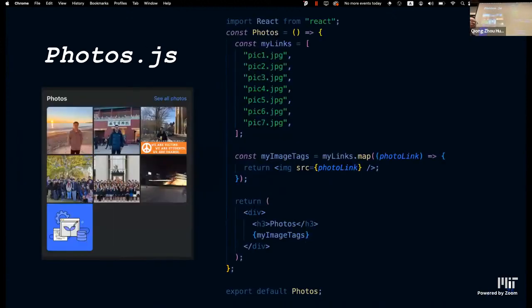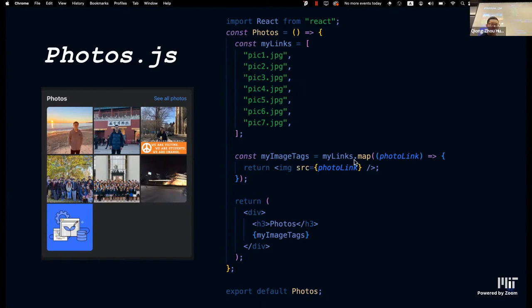So let's code up photos.js. Photos is a bit more complicated because we have a bunch of files and we want to be able to make HTML tags out of them. So let's code it without props first. As you can see, we have just an array of all the photos I want to pass in.